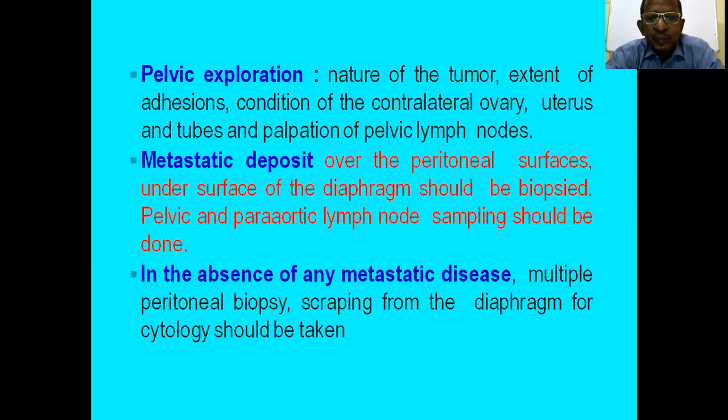In the absence of any metastatic deposit, multiple peritoneal biopsies and scrapings from the diaphragm for cytology should be taken, because hidden metastasis may be there, not seen clinically, or macroscopic deposits may not be present. So multiple peritoneal biopsies should be done.